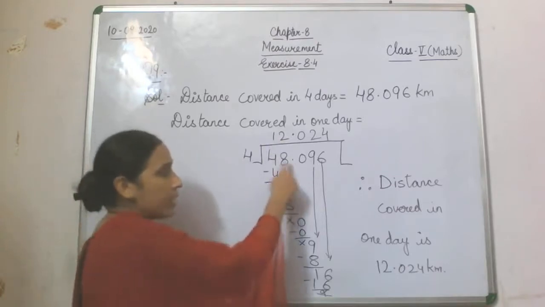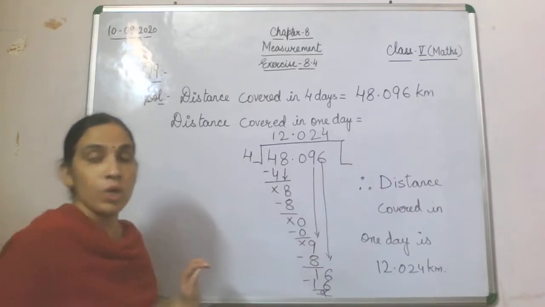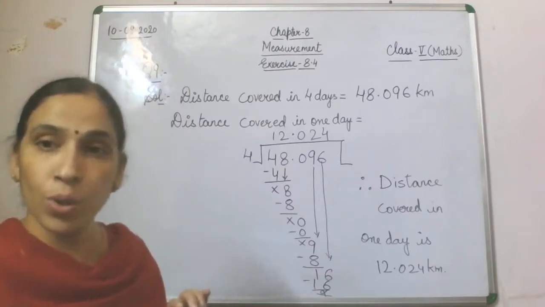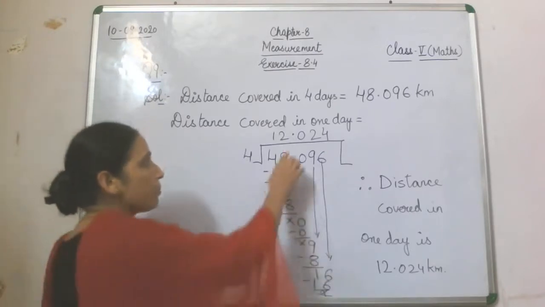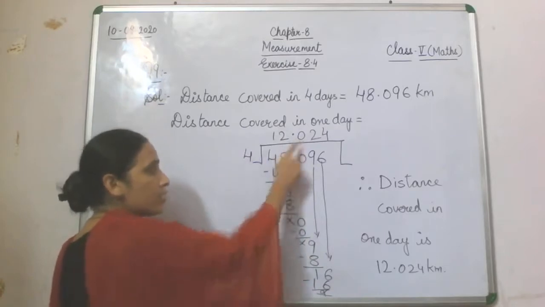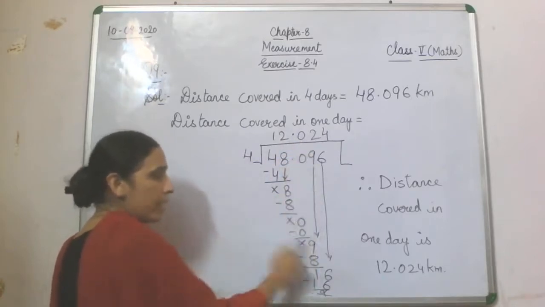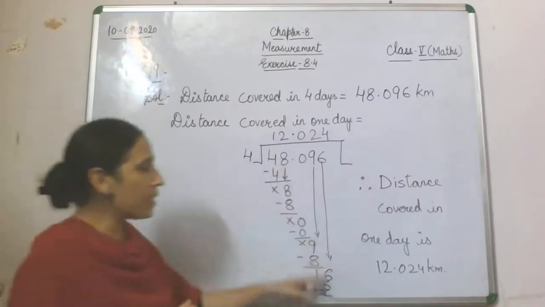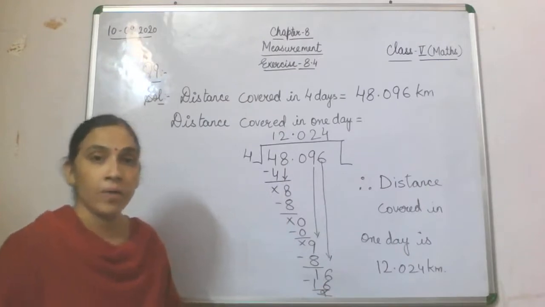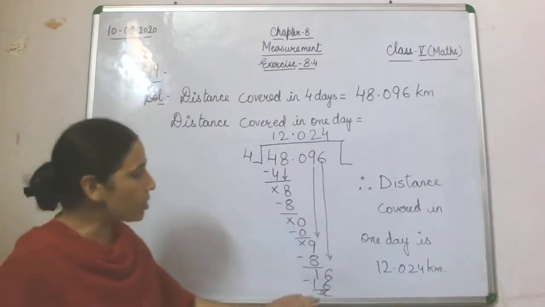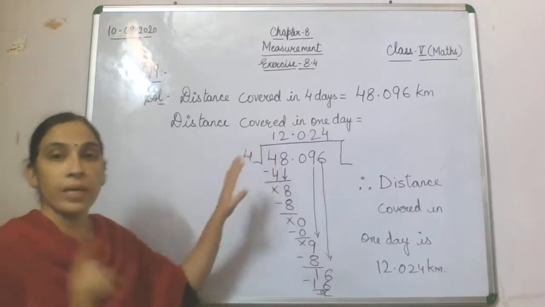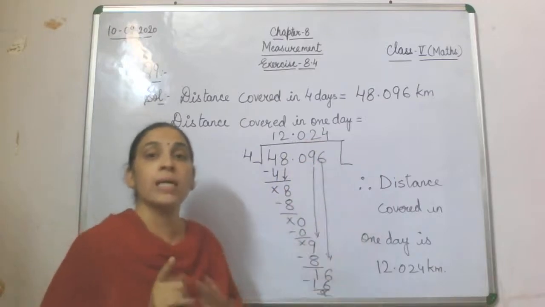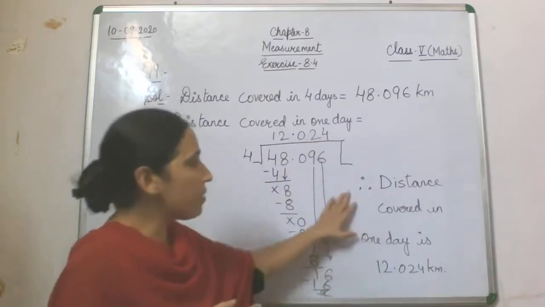Now we found this decimal in the dividend, so this decimal will go into the quotient. Now 0 will get down, 4 zeros will be 0. Now 9, 4 twos will be 8, 1 will be left. Now 6 will get down, 4 fours will be 16. Fine. So with this we find out that the distance travelled in 1 day is 12.024 kilometer, and this we have written in the answer.